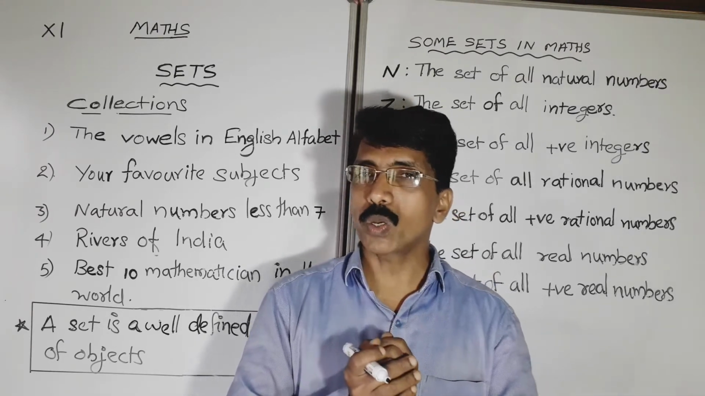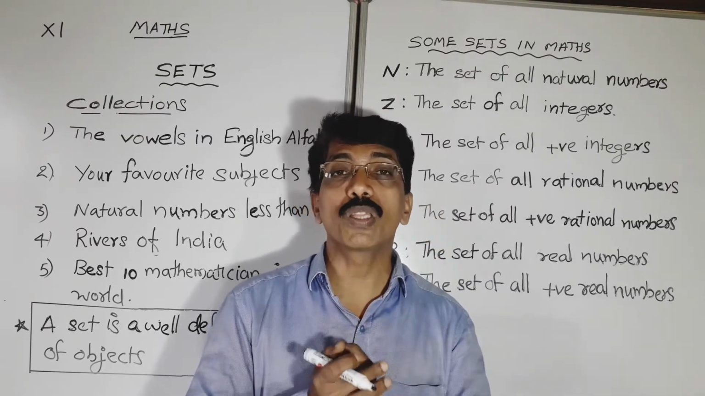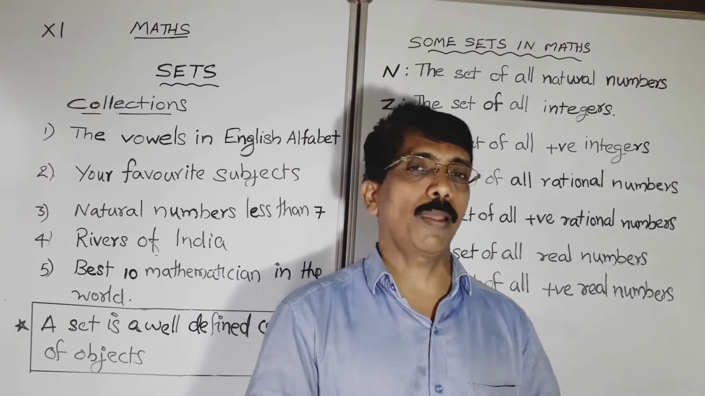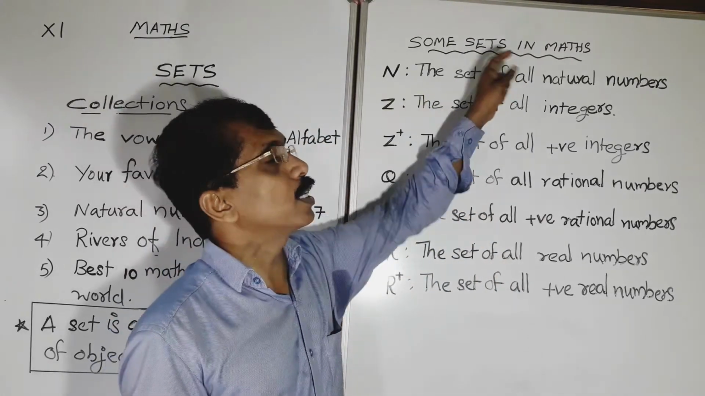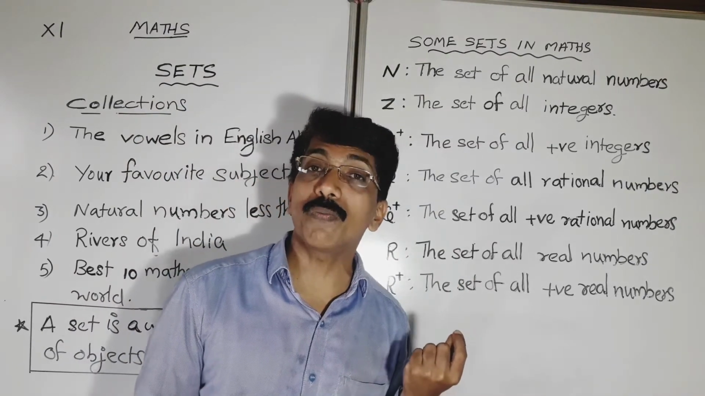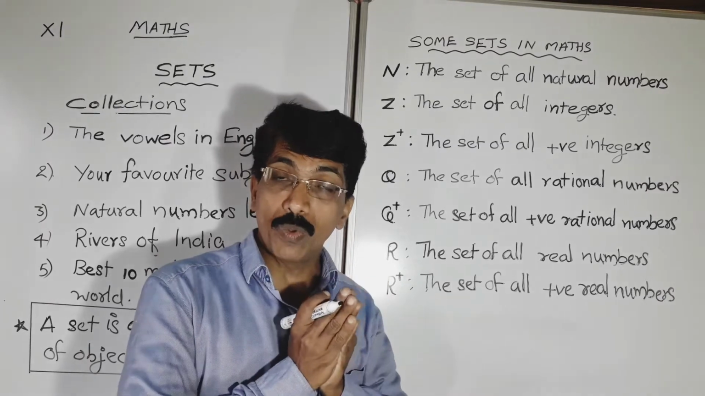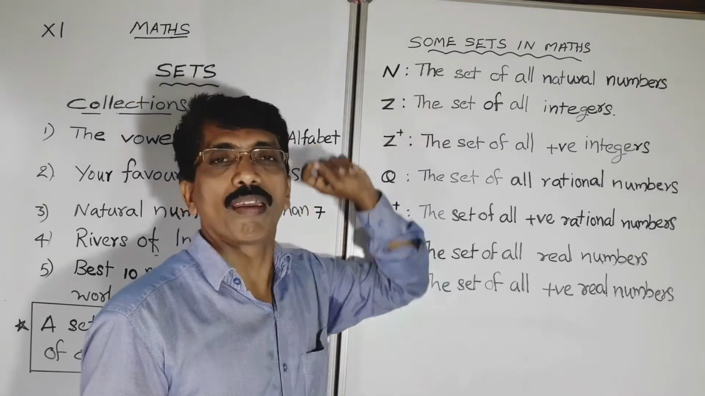Here in maths also we have some important sets. They are represented with capital letters. Listen here, what are they? Look here, some sets in maths. N, all of you know that N. The set of natural numbers is a well-defined collection. So it is a set, and we represent it with N.